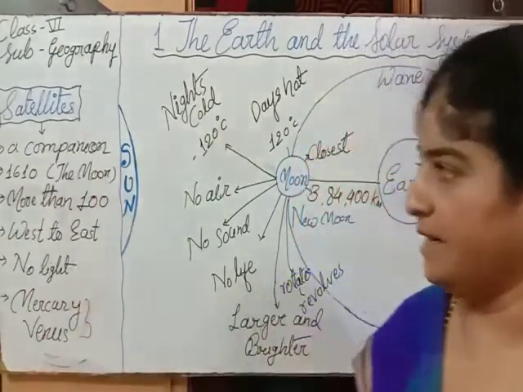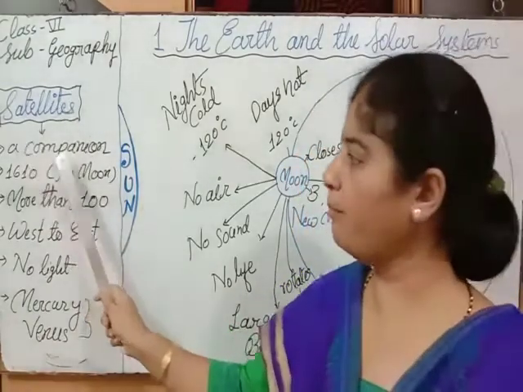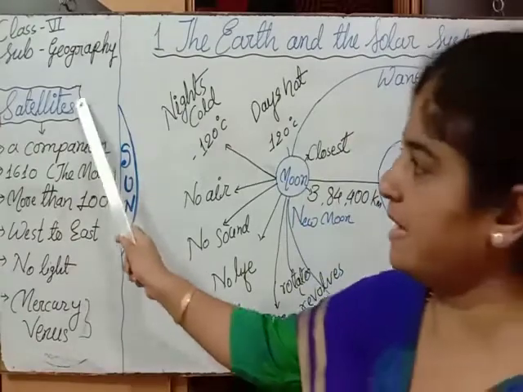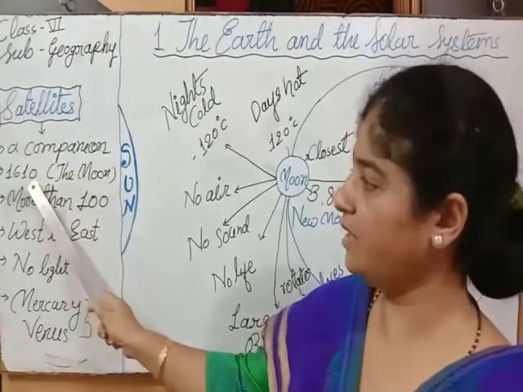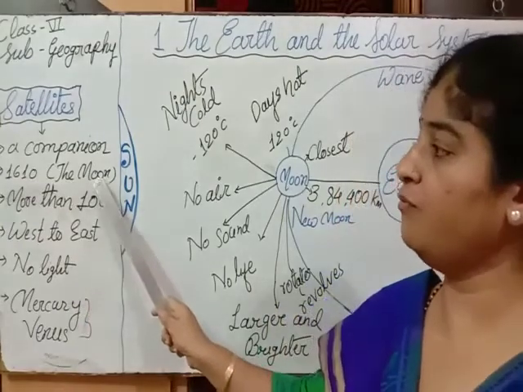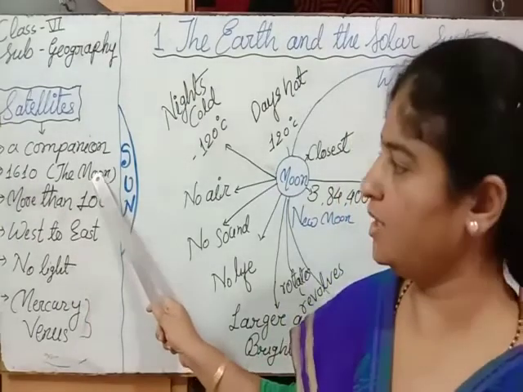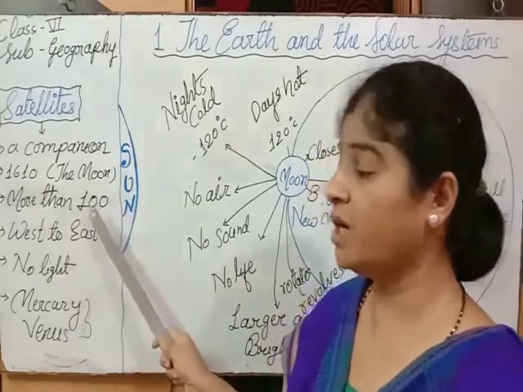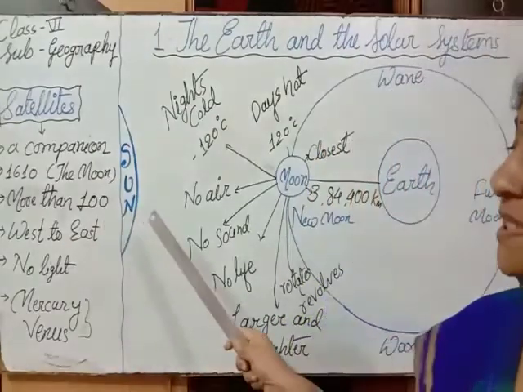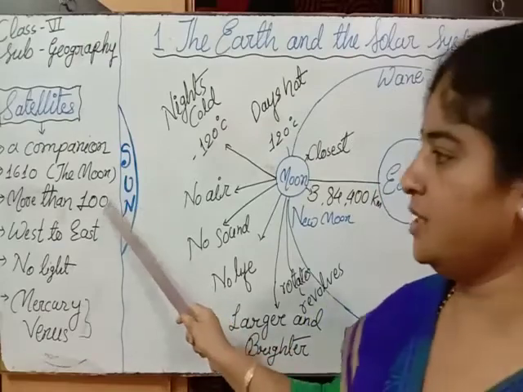Now what is a satellite? Satellite means a companion. Up till 1610, the moon was the only known satellite in the solar system. But today we can see more than 100 different satellites in the solar system.